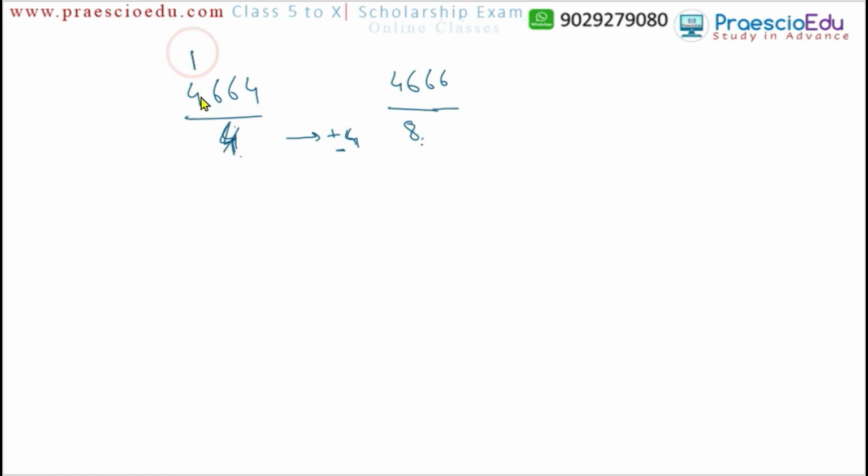So 4 ones are 4, then 4 ones again, 2 balance, 26, 4 6s are 24, then 2 balance, 24 means 4 6s are 24. Now 8 ones are 8, 8 5s are 40, 6 balance, 66, 8 8s are 64, then 2 balance, 24, so 8 3s are 24. So this minus this we will get the difference: 1166 minus 583. The answer comes: 6 minus 3 is 3. 6 minus 8, take 16 minus 8, here 8, and then this will be 10, this will be 0, so 10 minus 5 is 5.